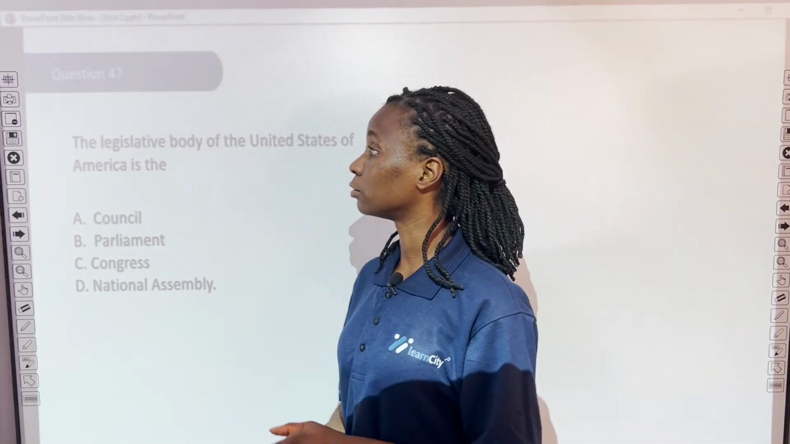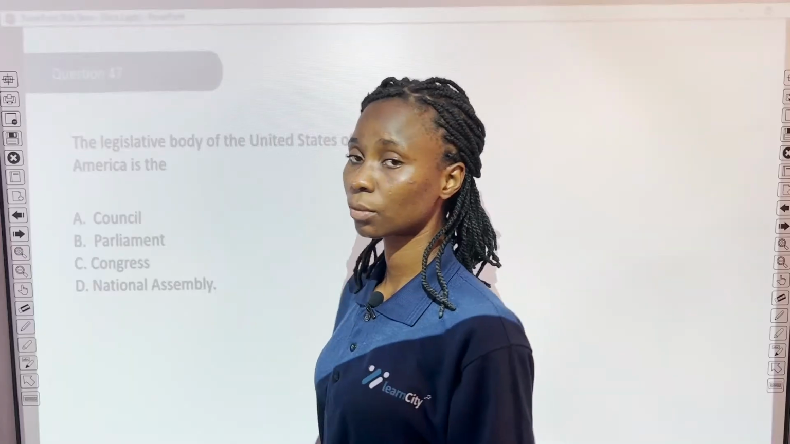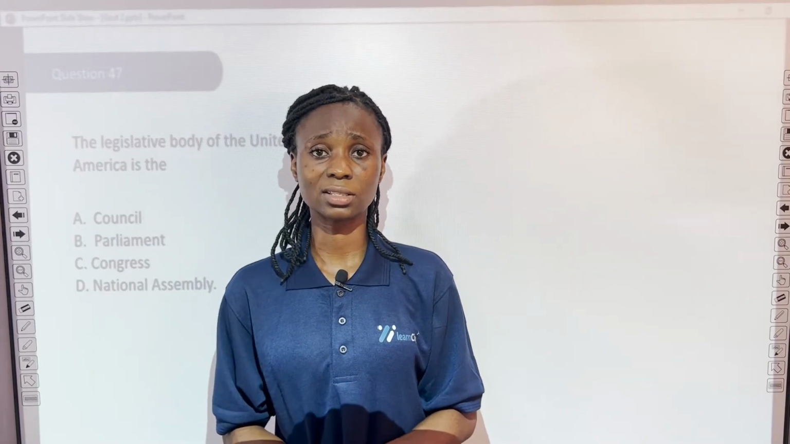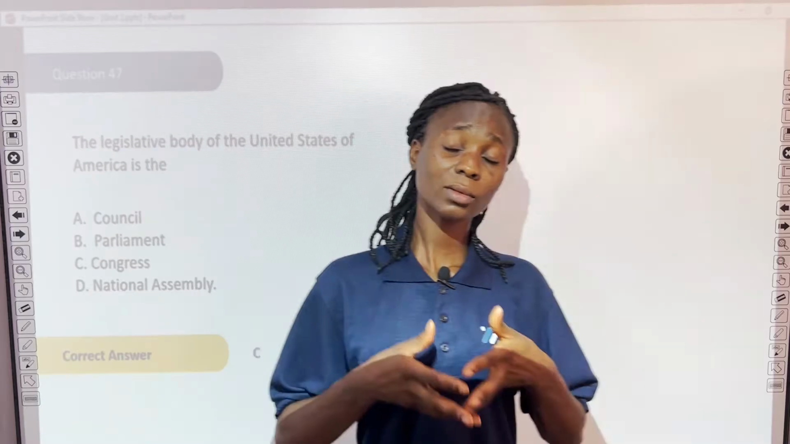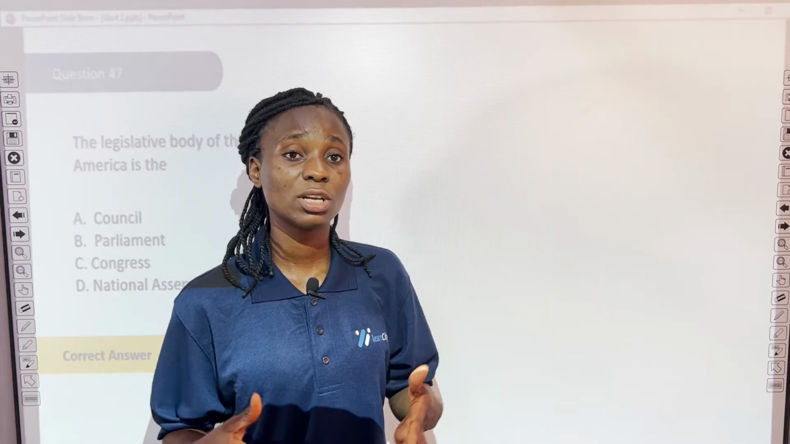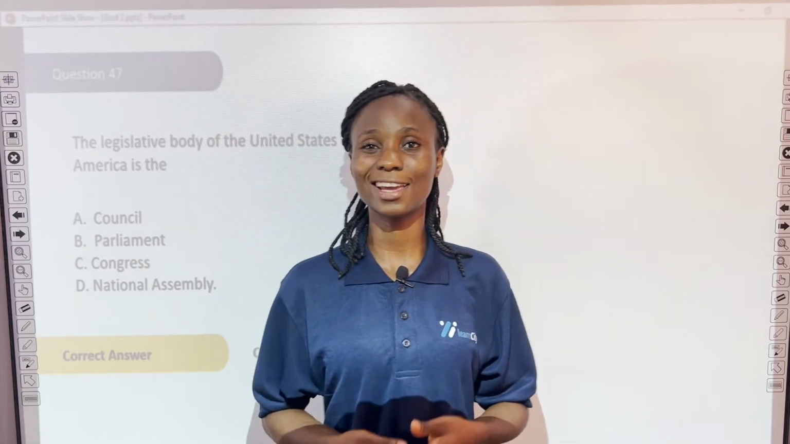Question 47. The legislative body of the United States of America is the A. The Council, B. The Parliament, C. The Congress, D. National Assembly. What do you think the correct answer is? Let's see. The correct answer is C. Congress. The United States legislature is called the Congress, and it is made of the House of Representatives and the Senate.